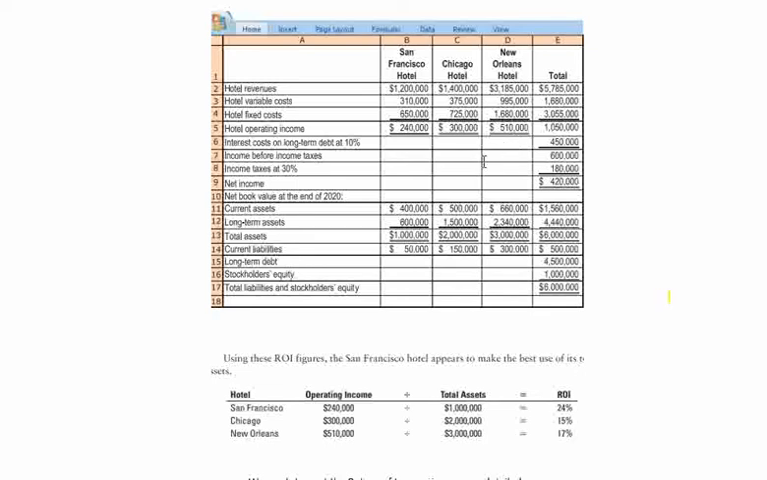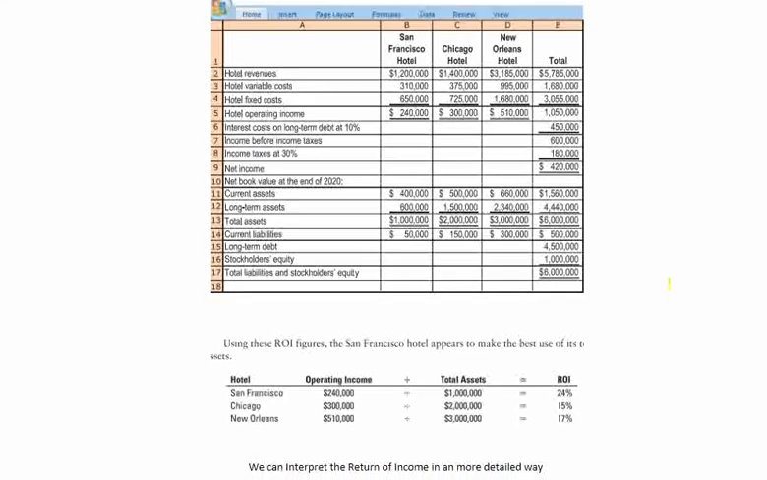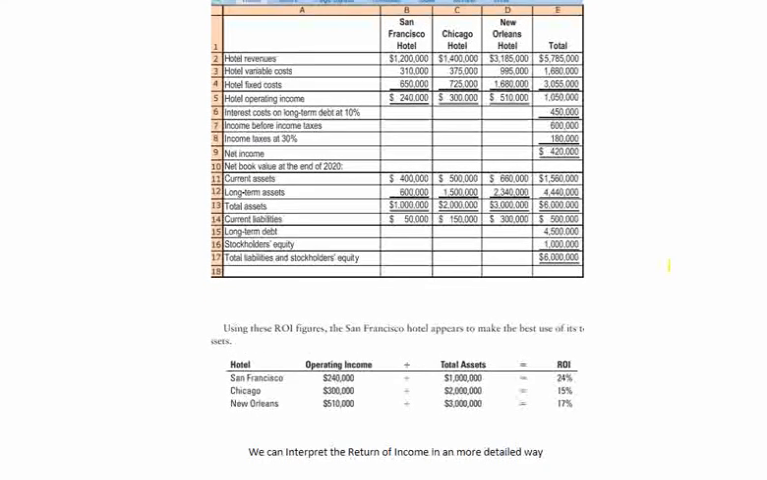Now we calculate the net income. Net income starts from the operating income, and we will require this only in this example. After the net cost of the long-term debt, we get income before tax, and the income tax at 30% is deducted at this point, and the net income we get is 420k.